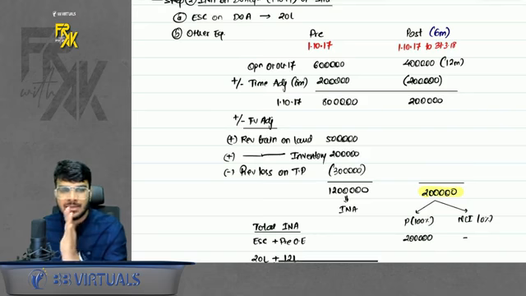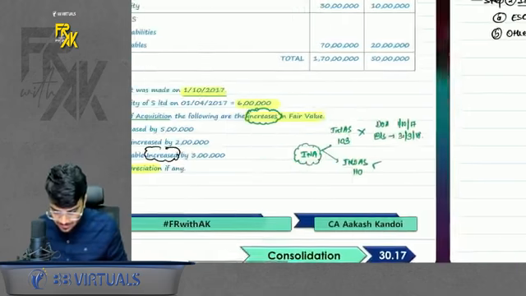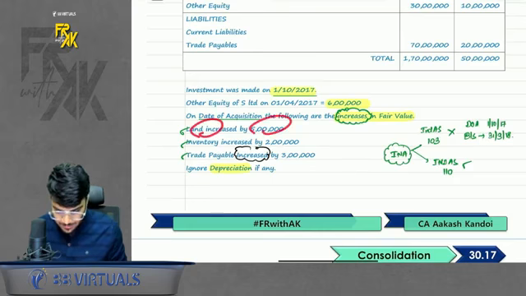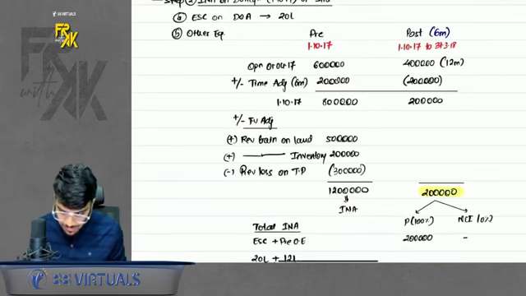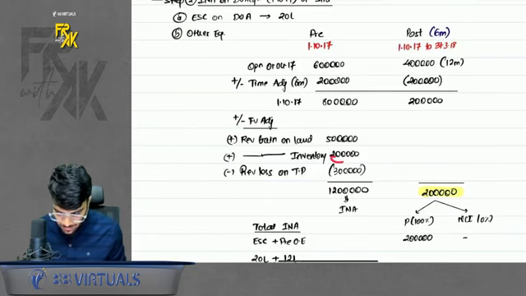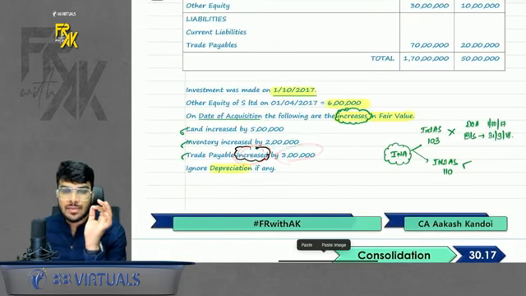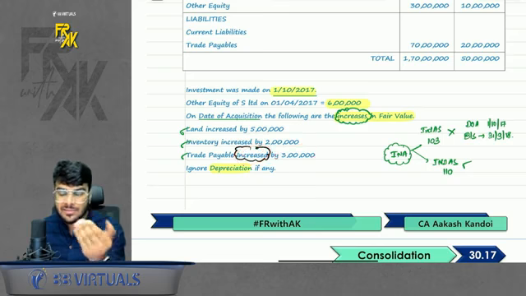So if on an asset there is an increase, you will have a revaluation gain. So you will do fair value adjustment. So let's say it is said that land increased by 5 lakhs. So I will add in pre column 5 lakhs. I will say inventory increased by 2 lakhs. So I will add in pre column 2 lakhs. It says that trade payable increased by 3 lakhs. So increase in trade payable, liability increases, so it is a loss.